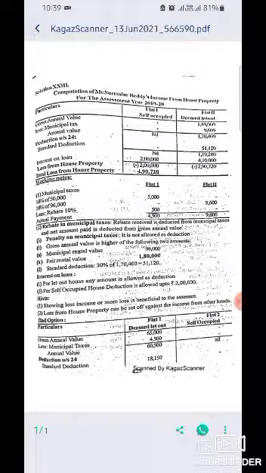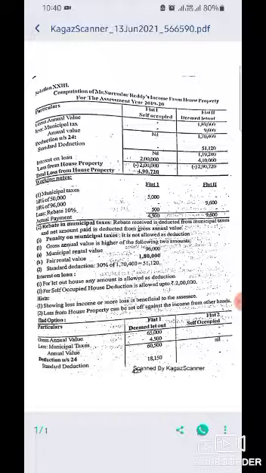So the total loss is 4,90,720. Now the working notes, how we calculate these things. Municipal taxes are 10% of 50,000, that is 5,000 for the first flat, and for the second flat 9,600.